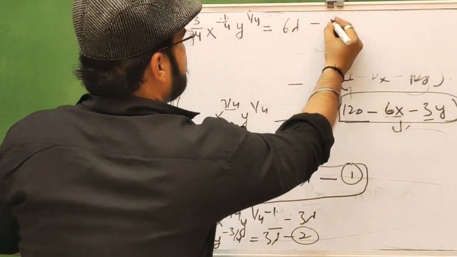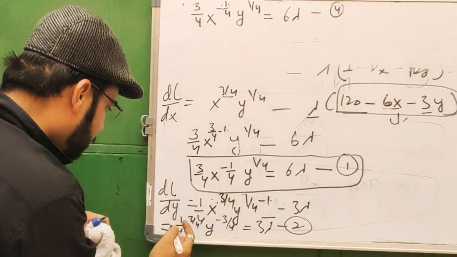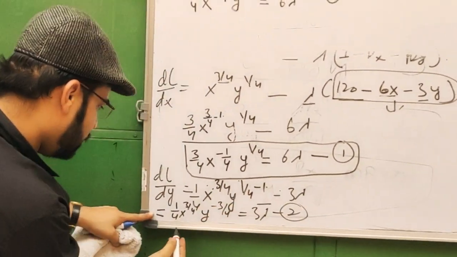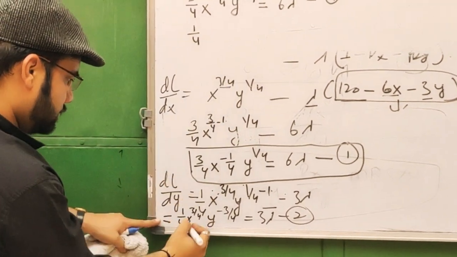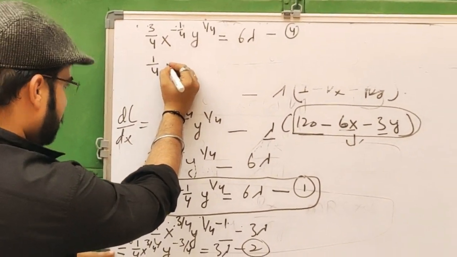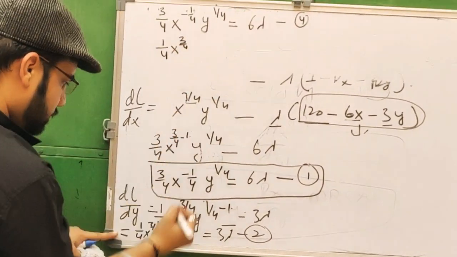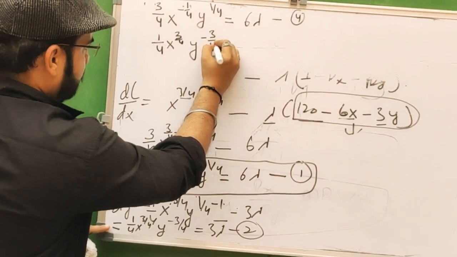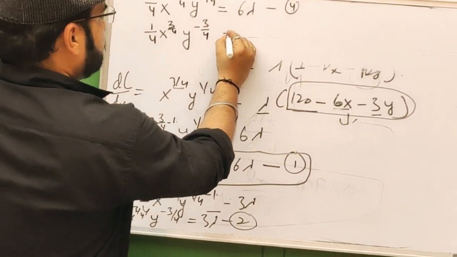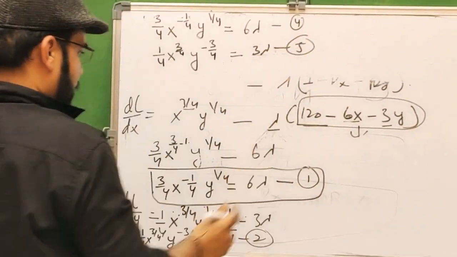This is our equation 4. Now we put equation 2, which is 1 by 4 x power 3 by 4 y power minus 3 by 4 equals 3 lambda. This is equation 5.